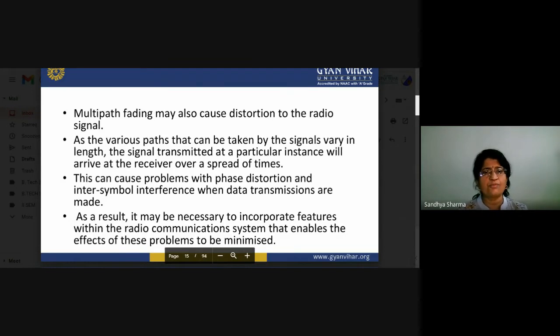So this is the problem: a signal transmitted at a particular instance will arrive at the receiver over a spread of times. Due to this, there may be phase distortions and intersymbol interference problems. As a result, it may be necessary to incorporate features within the radio communication system that enable the effects of these problems to be minimized.